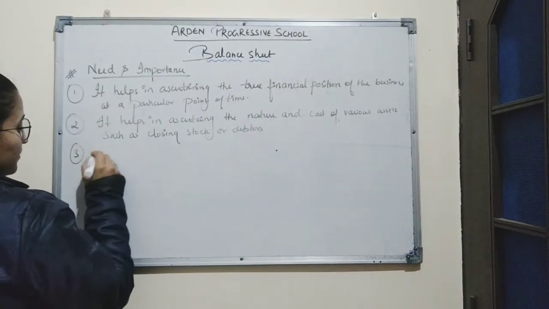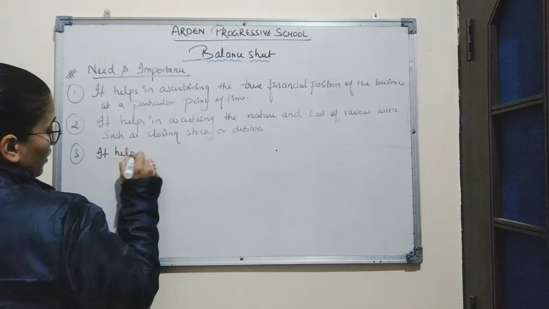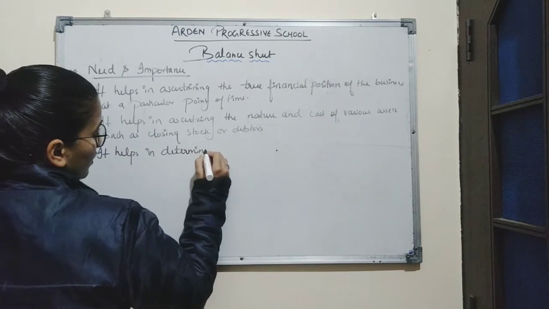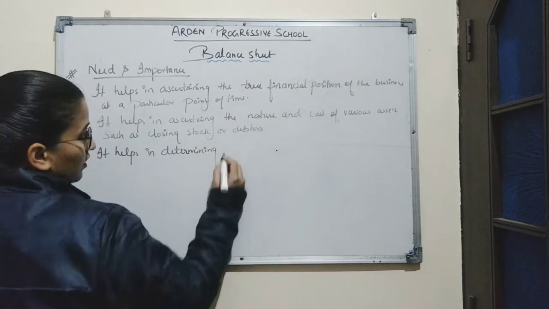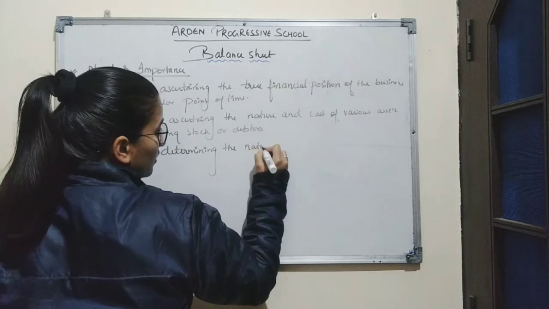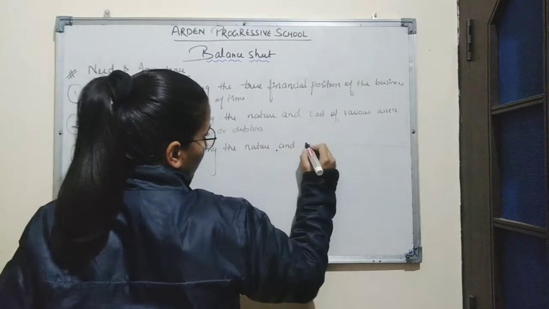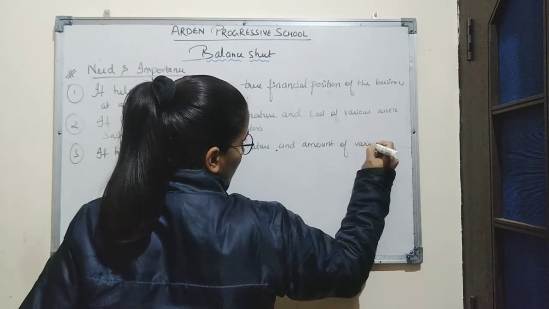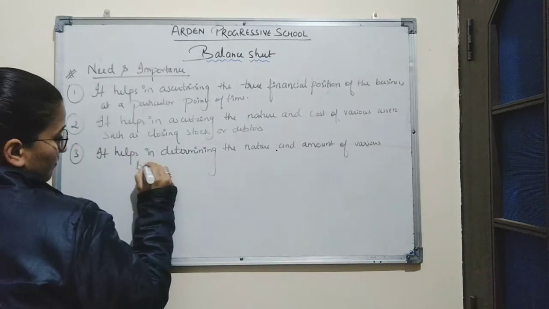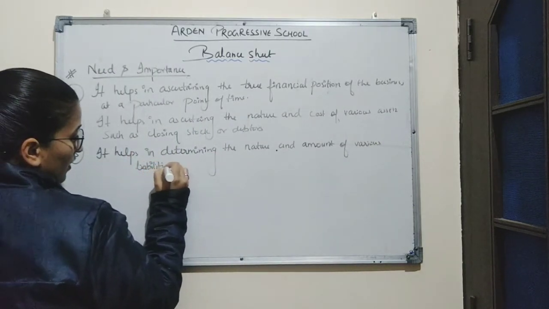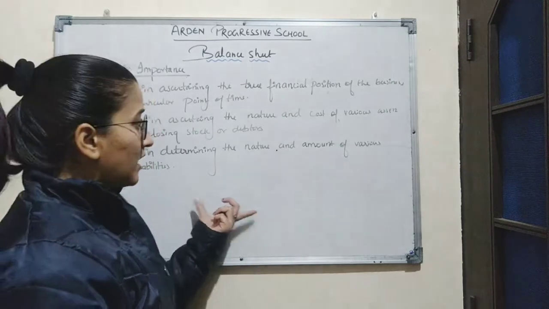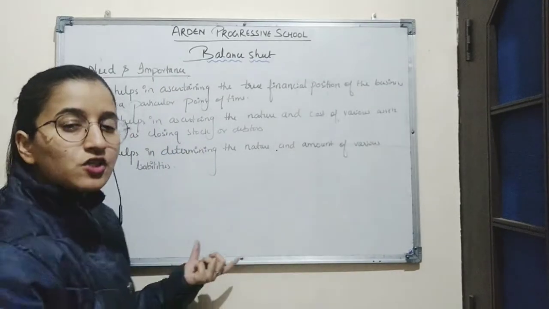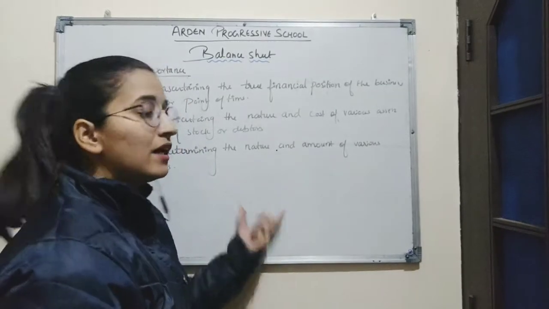Third point is, it helps in determining the nature and amount of various liabilities. As we know, balance sheet contains liability side and asset side, so it helps in determining the nature and cost of assets as well as liabilities.